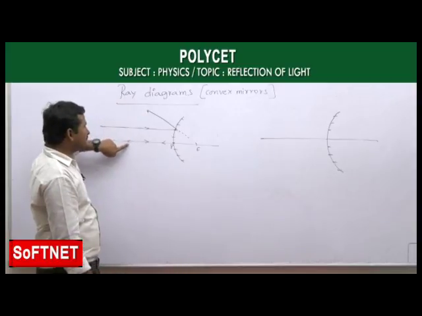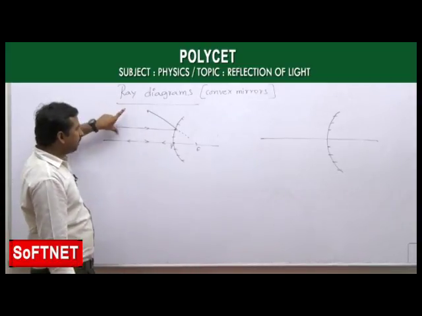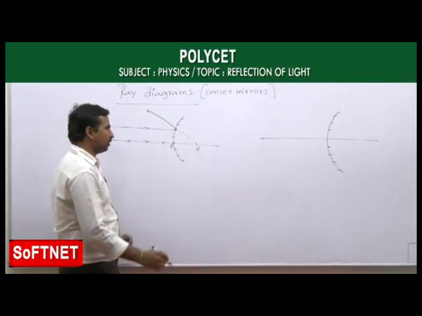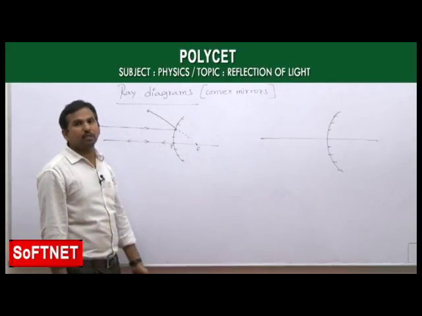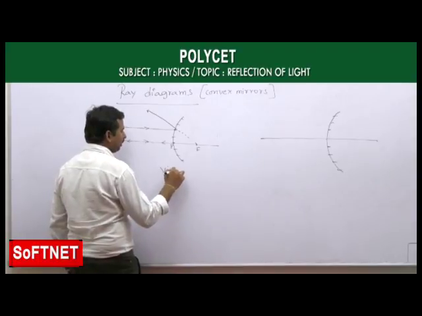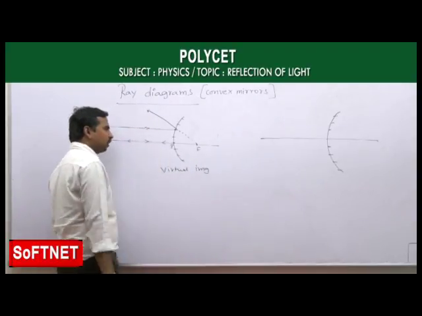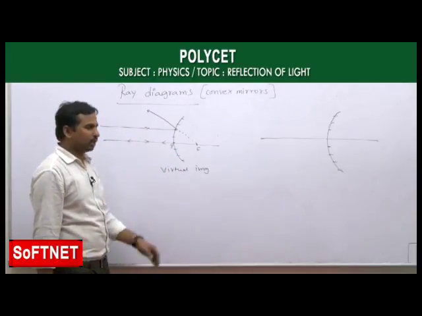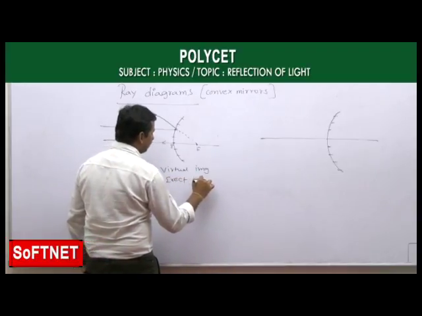These two light rays will never meet at a point because they are diverging here. So these two light rays appear to be meeting at the point F, which is our principal focus. That is why the image formed is a virtual image. And that virtual image is forming behind the mirror, and all virtual images are erect, so this is also an erect image.